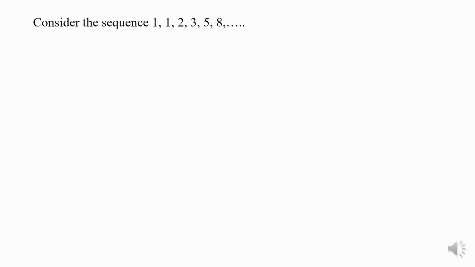Like that, A5 we can get by adding A3 plus A4. Like that, one relation is there in it. So in general we can write the general formula for this sequence as an is equal to an minus 1 plus an minus 2 for n greater than 2.